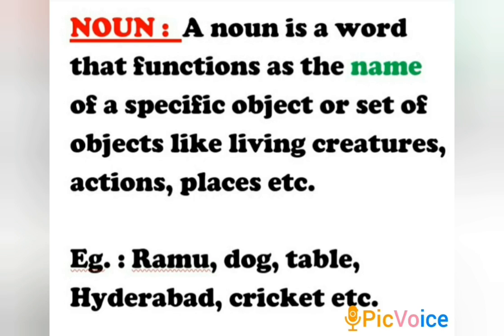Ramu. It is clearly the name of a boy. It is a noun. Dog. Now you may ask me, how can dog be a name? There are many creatures in this world, but the name given to the creature which can bark and which is the synonym of faithfulness is dog. That is the name given to that particular creature. Hence, dog is also a noun. Table, Hyderabad, cricket, etc.